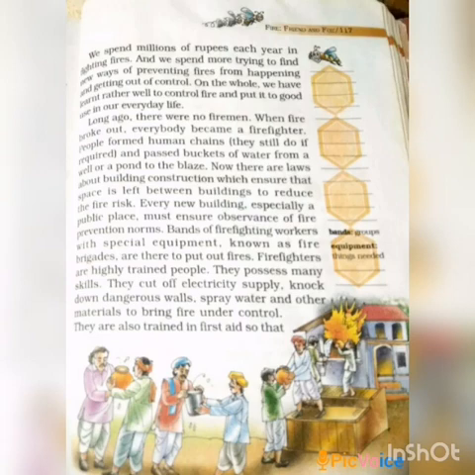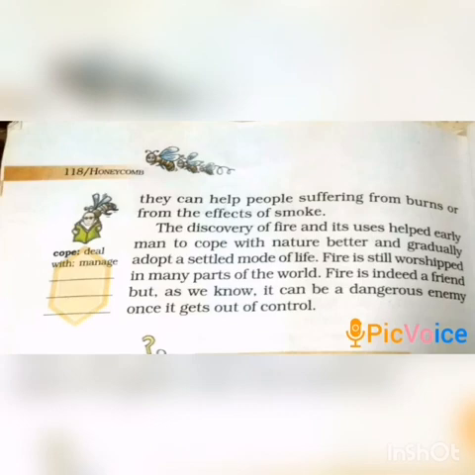They are also trained in first aid during a fire accident. When people meet any problem, they can help, as they are given training even in first aid. Turn to the next page, number 118. They can help people suffering from burns or from the effects of smoke. So, as I already told you, the fire people also give training in first aid.